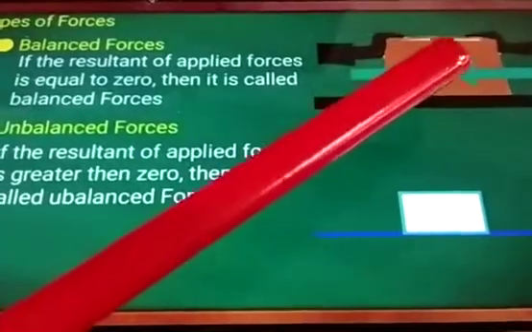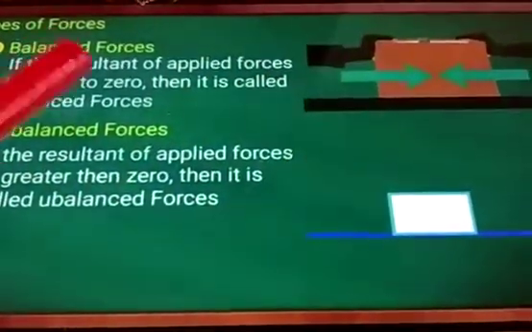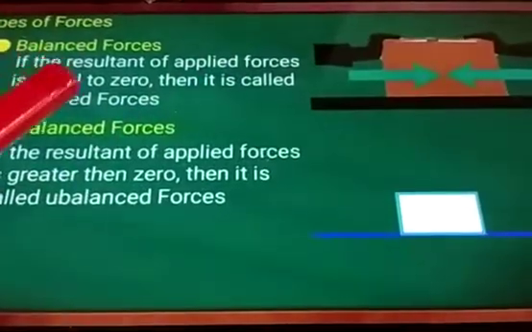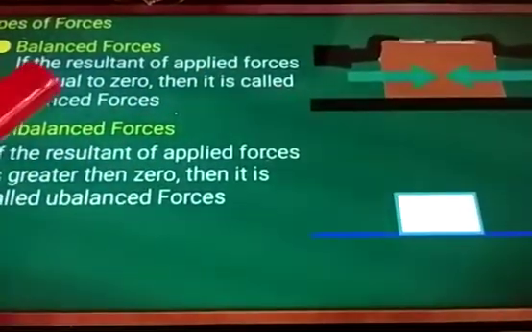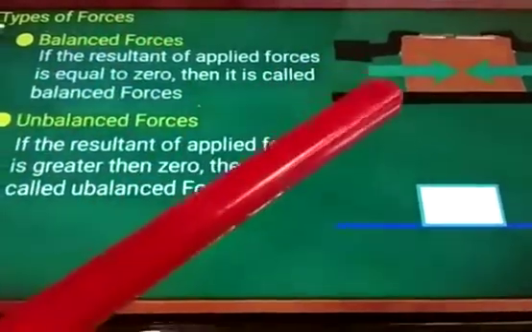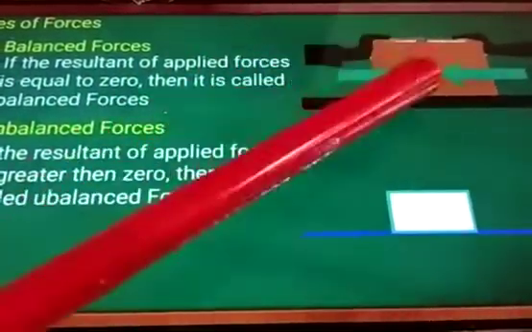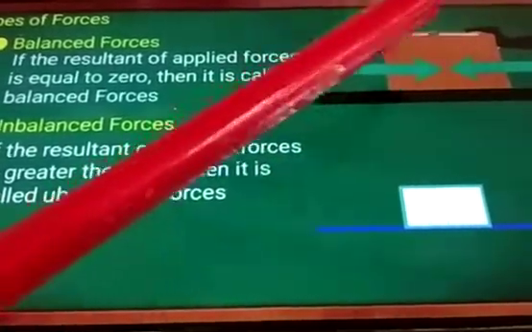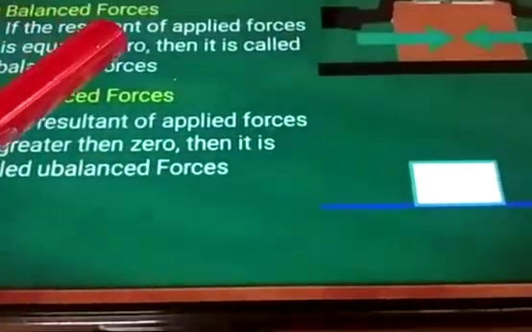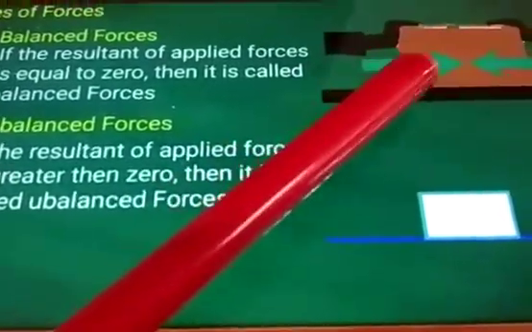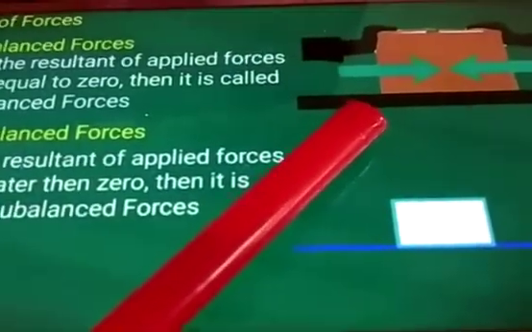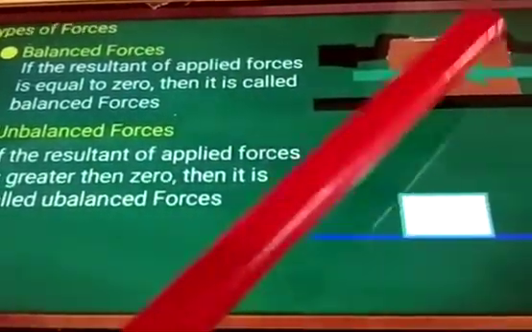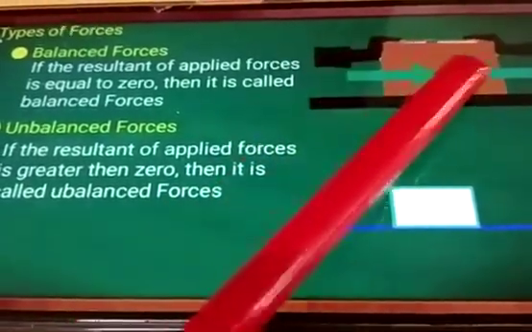If the resultant of applied forces is equal to 0, then it is called balanced force. Clear? Both forces are in opposite directions and you have to subtract them. In a numerical on balanced force you will subtract, because the forces are in opposite directions. If they are on the same side, they will be added. Clear?